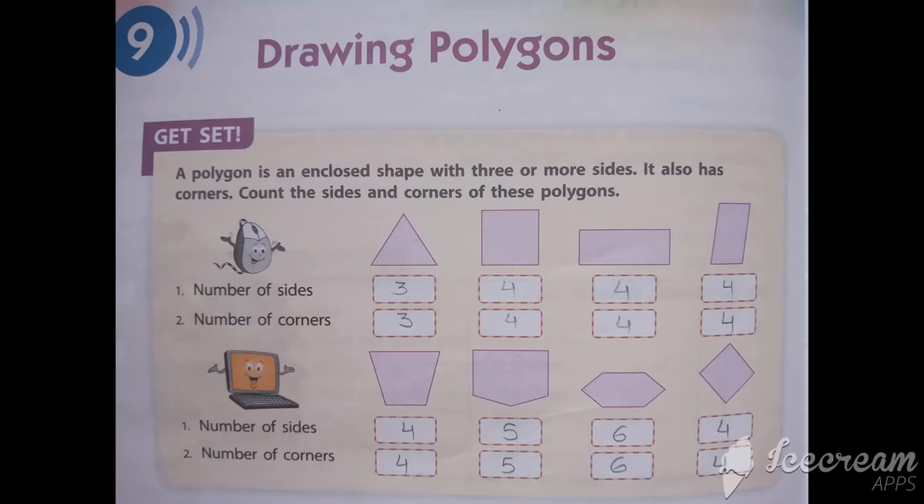Today we are going to learn our last lesson, whose name is drawing polygon. First of all, we will see what is meant by polygon. A polygon is an enclosed shape with three or more sides. It also has corners. Count the sides and corners of the polygon. The polygon is an enclosed shape.